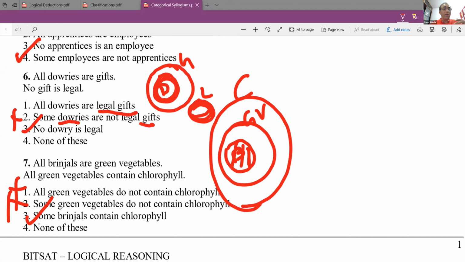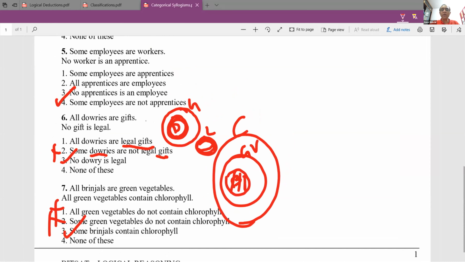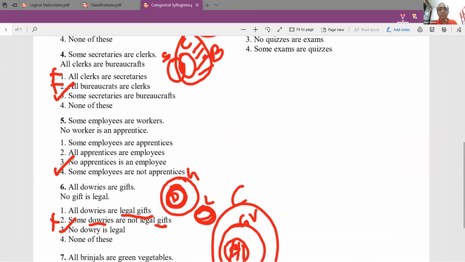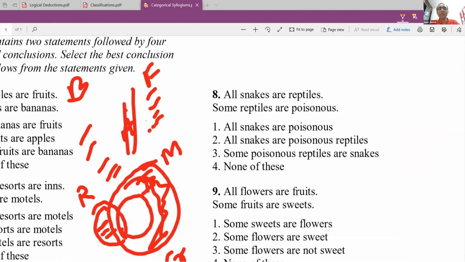Don't jump to conclusions. You all went and said none of these because you are looking for "all", and "all" is not there. You just jumped to the conclusion and said 4 is the answer. No. If all brinjals contain chlorophyll, obviously some brinjals will contain chlorophyll. What's so difficult about concluding that way? So the answer is 3rd. Okay, let's go on. Let's try to answer a few more here. Let's answer the 8th one. Please be careful. Don't jump to conclusions.